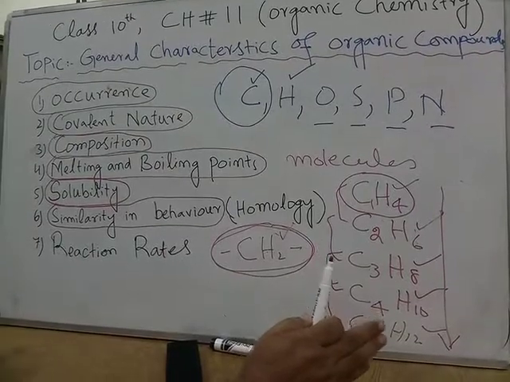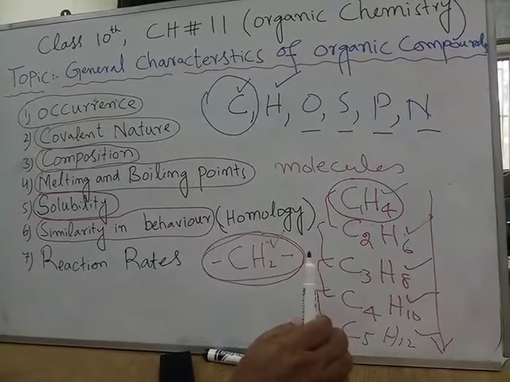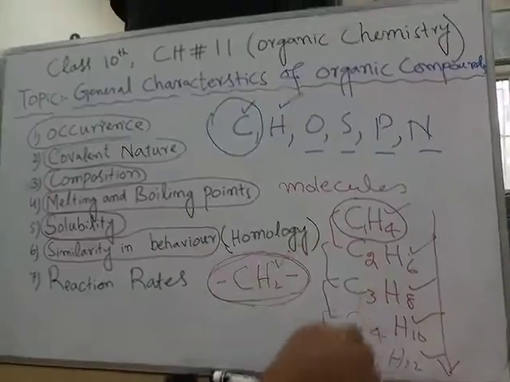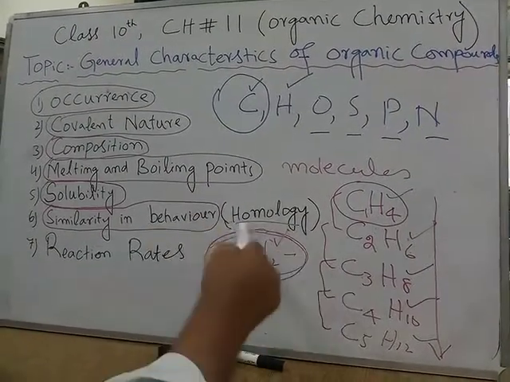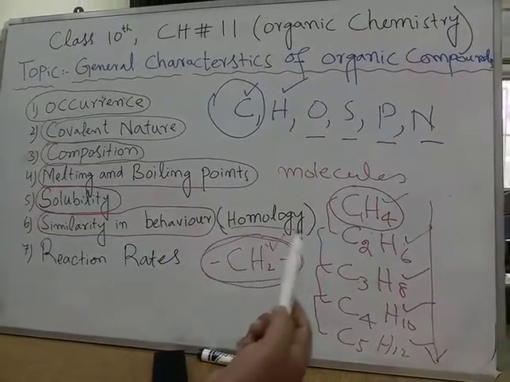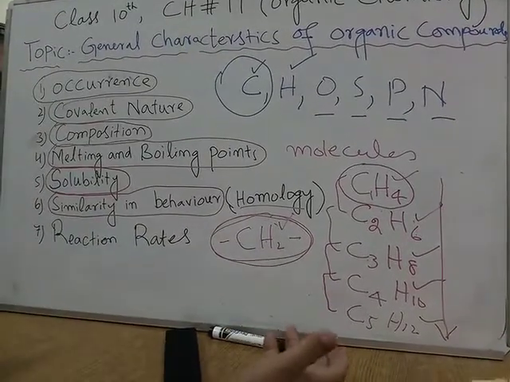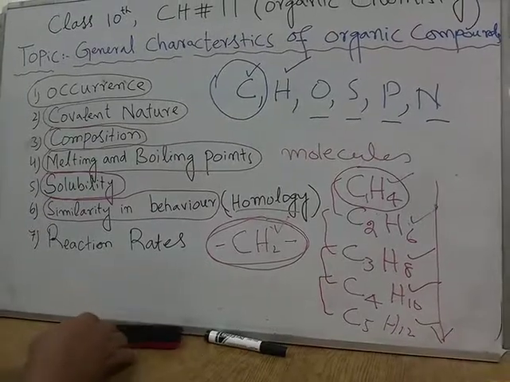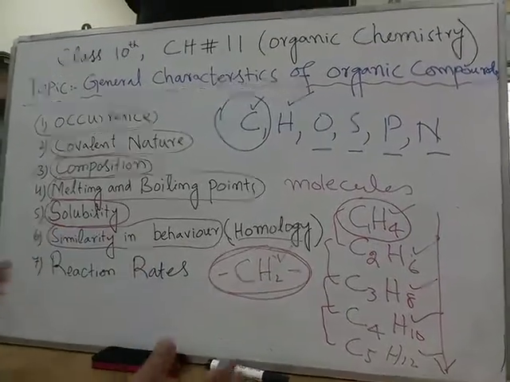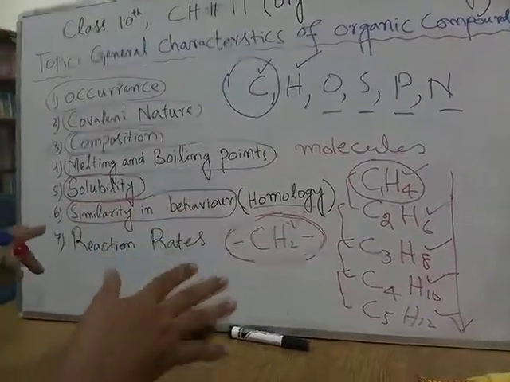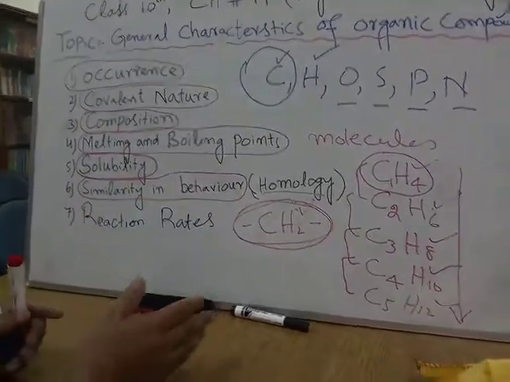So this makes the study of organic compounds very easy. If you study one compound, this means you have studied the chemistry of all other compounds. This is called homology. Homo means same, logy means study. I have taken the example of the alkanes. If you take the example of alcohols, study the first member, all the other members have similar properties. So on the basis of similarity in behavior, we have grouped all the organic compounds which are chemically similar in a group which is called homologous series.